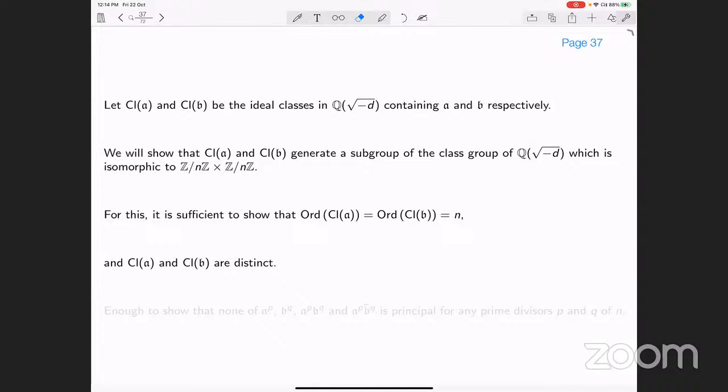And that will prove our theorem, because then that will show that the n rank of the class group of Q root minus d is at least 2.